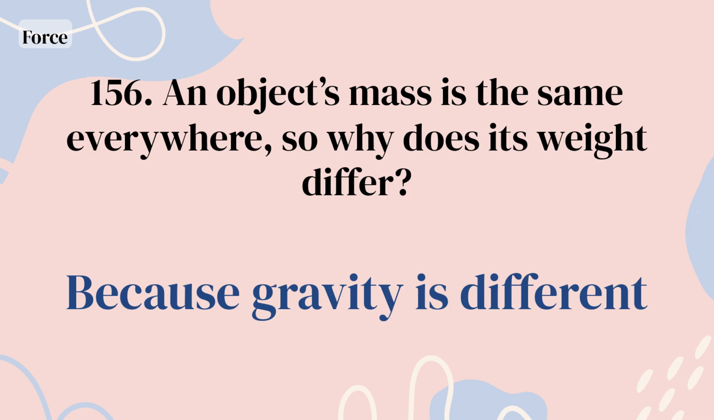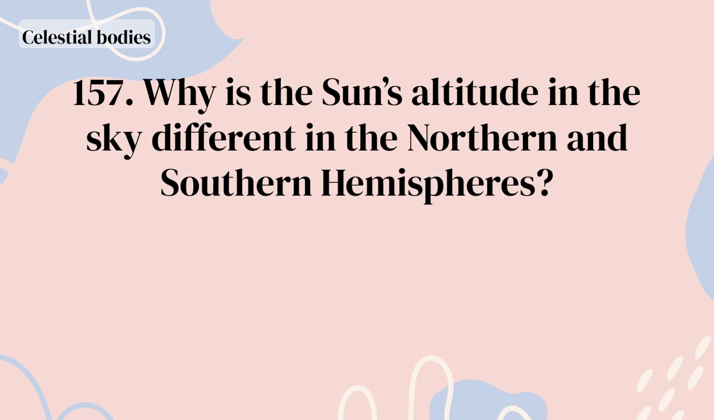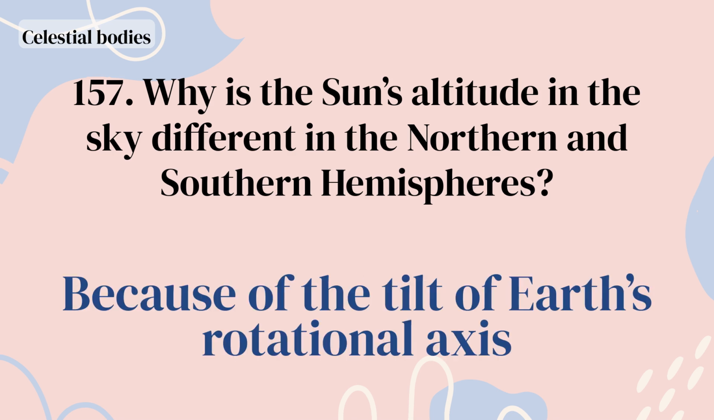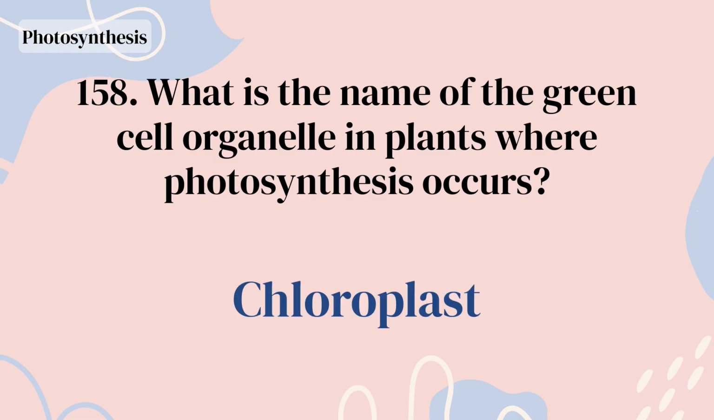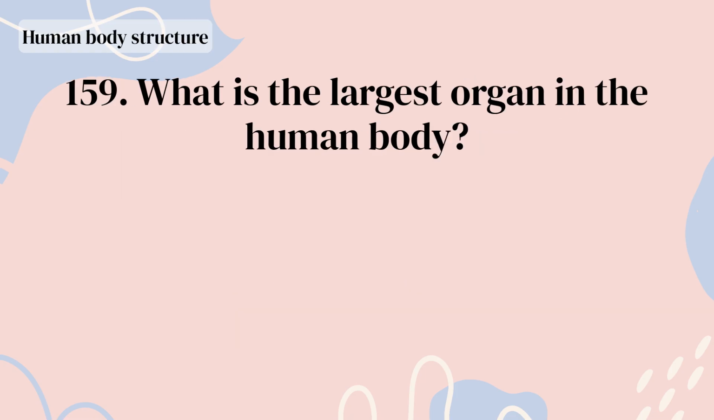Because gravity is different. Why is the sun's altitude in the sky different in the northern and southern hemispheres? Because of the tilt of Earth's rotational axis. What is the name of the green cell organelle in plants where photosynthesis occurs? Chloroplast. What is the largest organ in the human body?